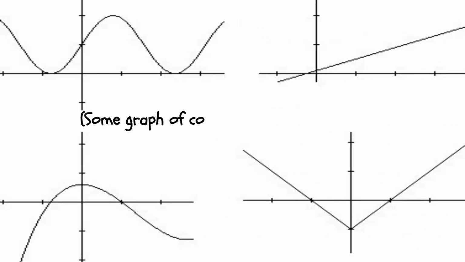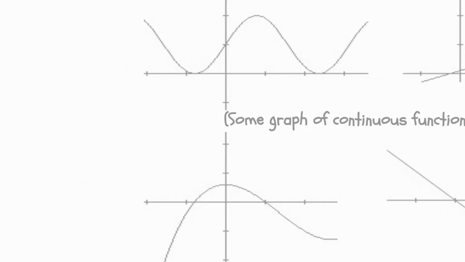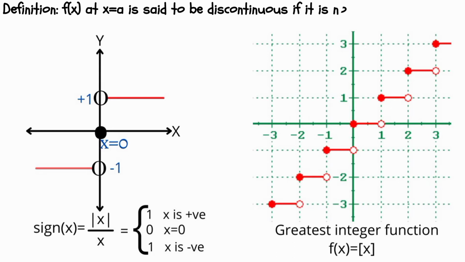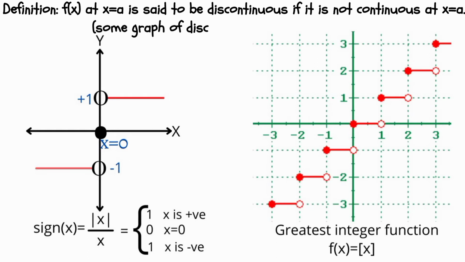Here are some graphs of continuous functions. Definition: f(x) at x equal to a is said to be discontinuous if it is not continuous at x equal to a. Here are some graphs of discontinuous functions. First one is signum function and second one is greatest integer function.